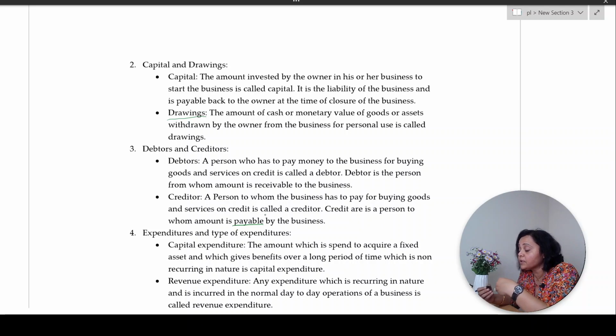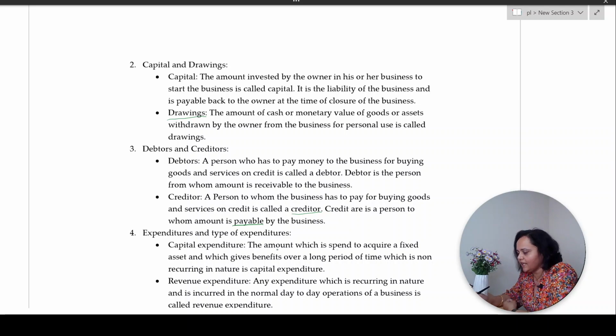Wholesaler is the person whom I have to pay money from my business. So, a person to whom the business has to pay for buying goods or services on credit is called a creditor. So, in the example that I gave you, who will be called as the creditor? The wholesaler who is supposed to receive money from my business. Money is due to be paid to him by my business. So, he becomes a creditor to my business.